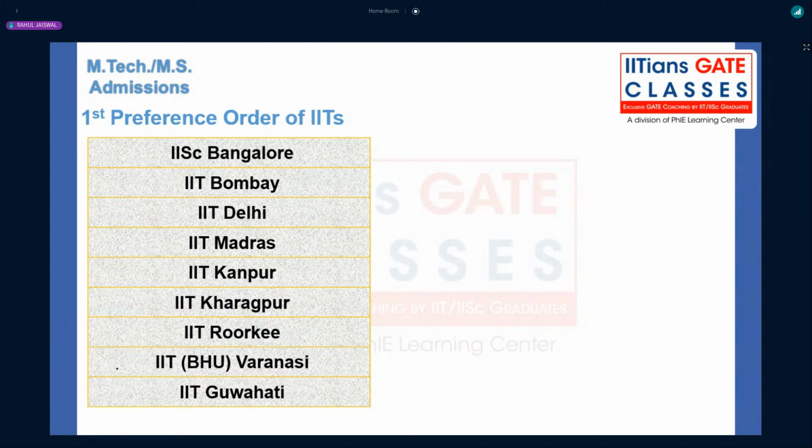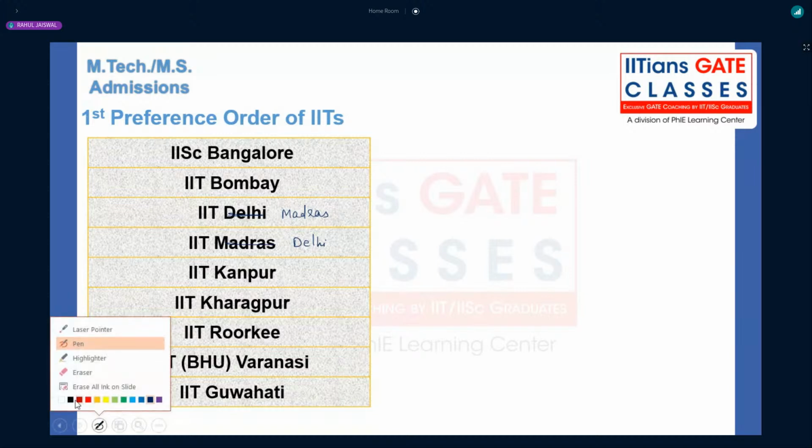Again, you can have the argument between Delhi and Madras, but I would suggest that after IIT Bombay, those who have a very good GATE score above 800, you can have IIT Madras, and then Delhi, because Delhi placement is not as good as Madras. Then Kanpur, then Kharagpur, then Roorkee, Varanasi, and Guwahati, right?